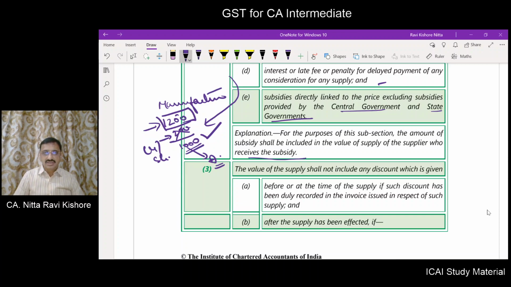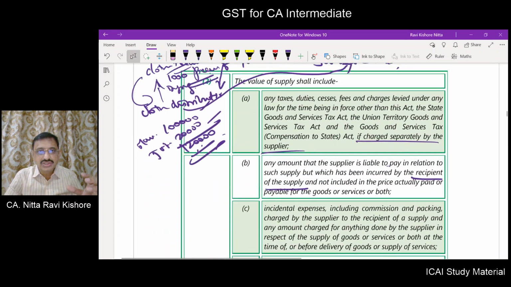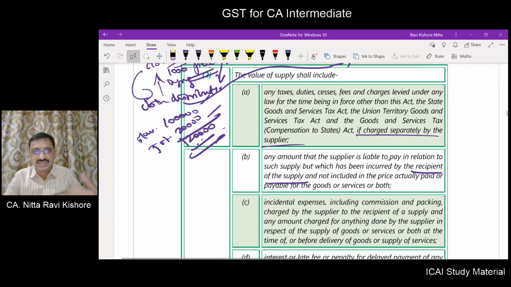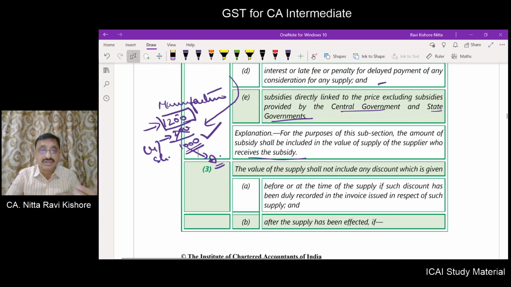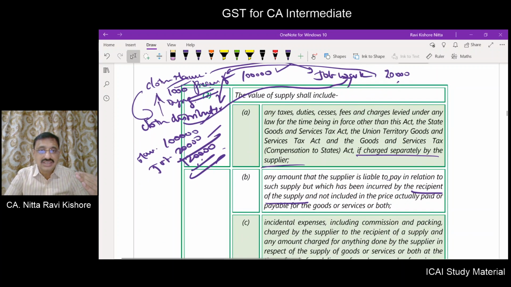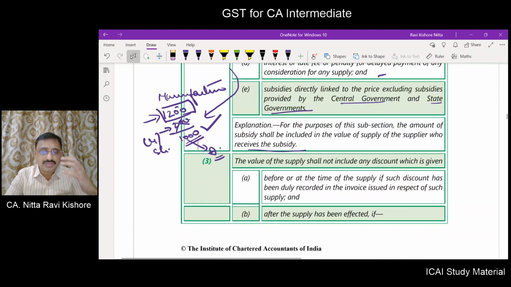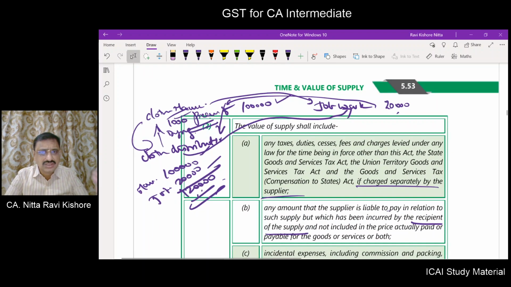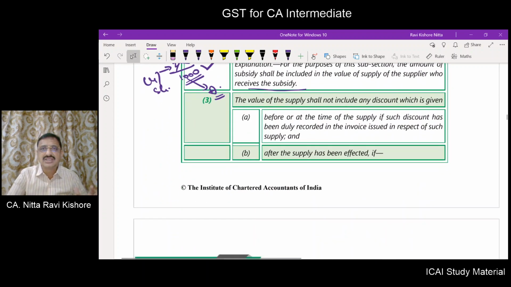Next comes value of supply. Now here in subsection 2 we have the inclusions, and subsection 3 deals with the exclusions.